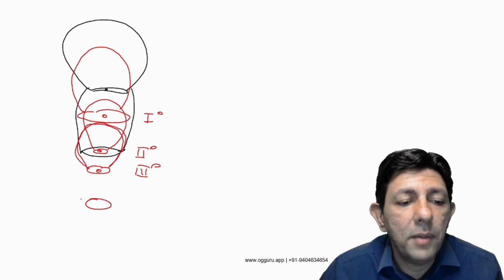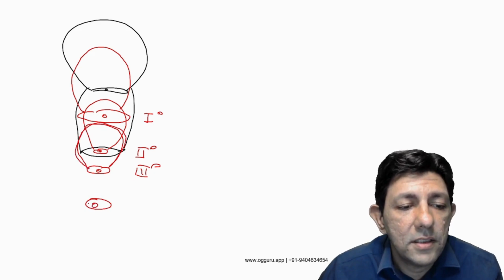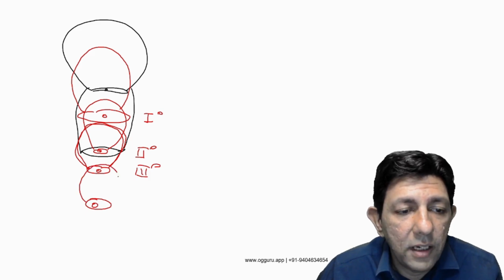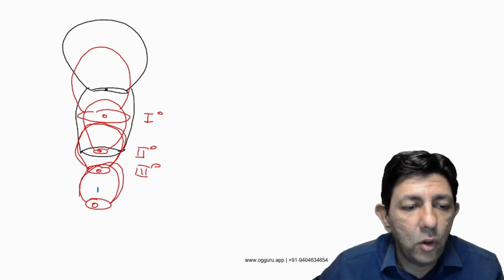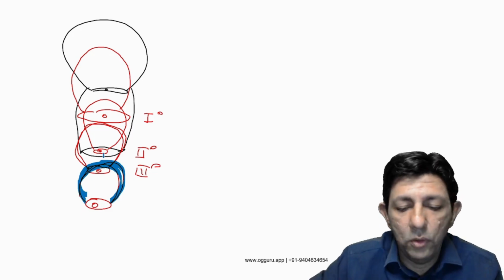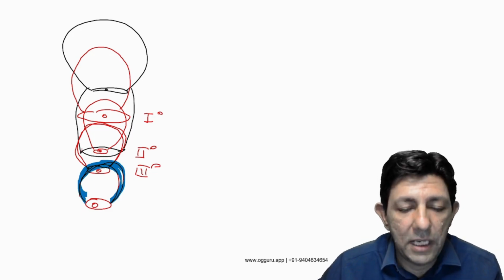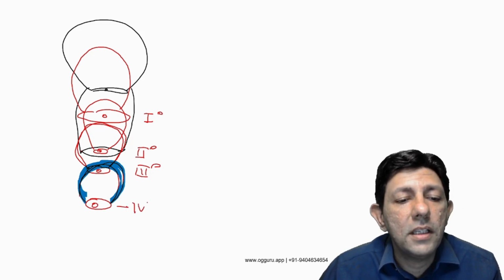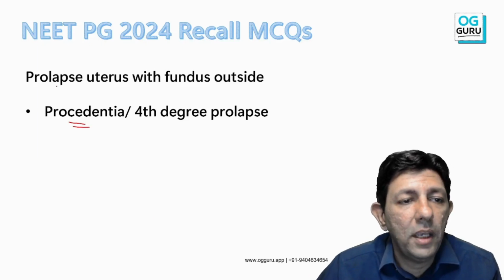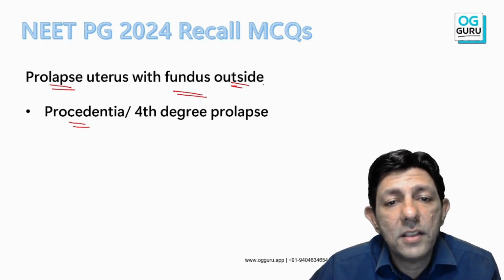But here, this is the situation when the cervix is also outside and the fundus, you can see fundus now, I'll draw in another color, the blue color. Fundus means the whole of the uterus is below this black color. Black is the vaginal opening. So this is fourth degree prolapse or procidentia. Prolapse of the uterus, even the fundus outside.